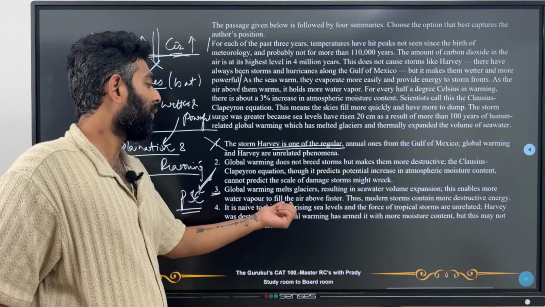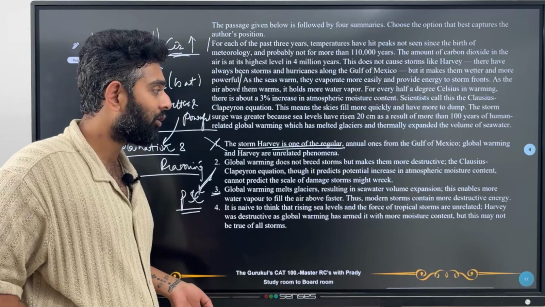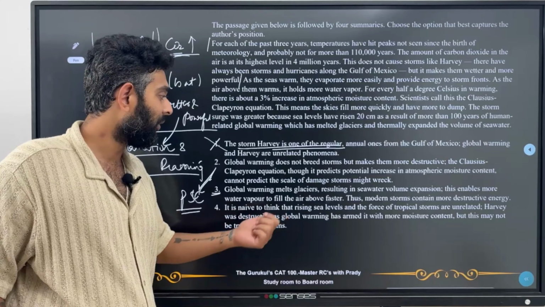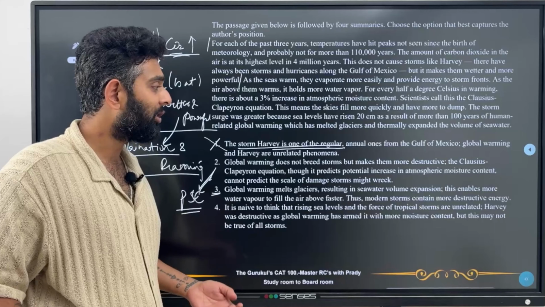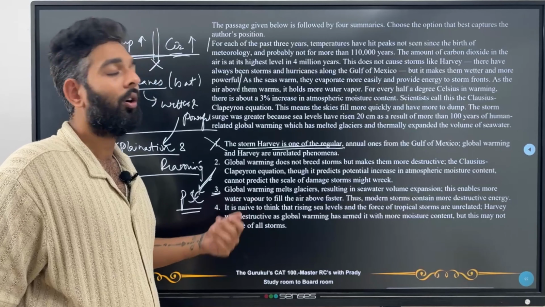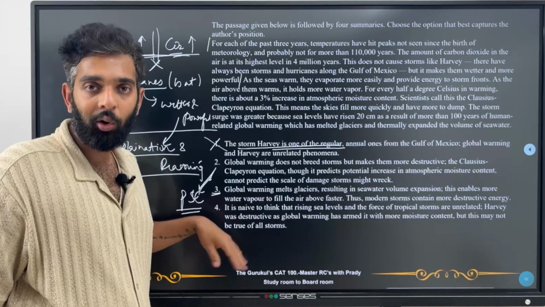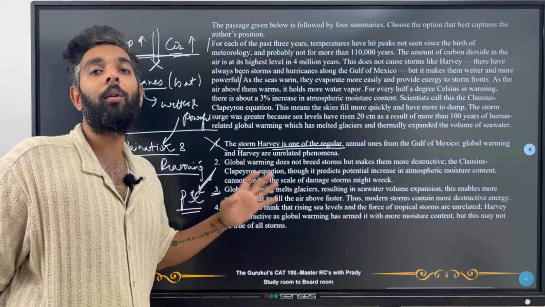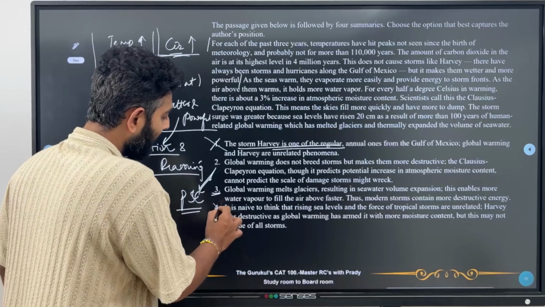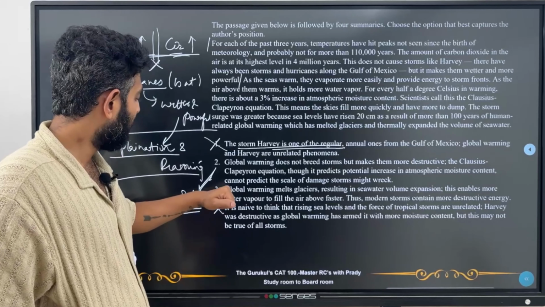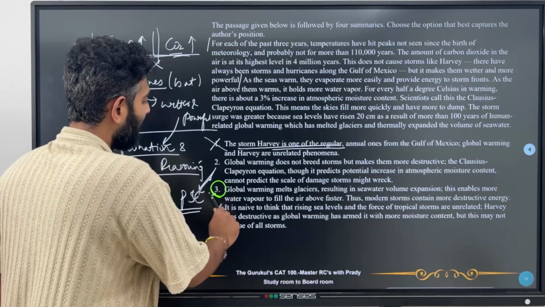Now 4: it's naive to think that rising sea levels and the force of tropical storms are unrelated. Harvey was destructive as global warming has armed it with more moisture content, but this may not be true of all storms. Now again, he's saying that this is true of all storms in the passage. He's saying that it's not only Harvey that's got equipped, it's all the storms that are getting wetter and more powerful. So this is definitely not going to be my answer. The best possible answer for me is going to be C.